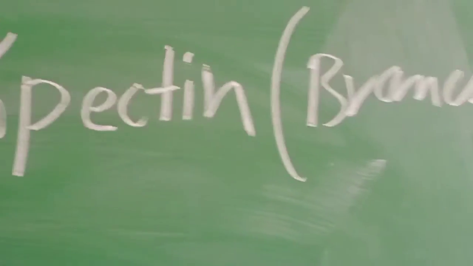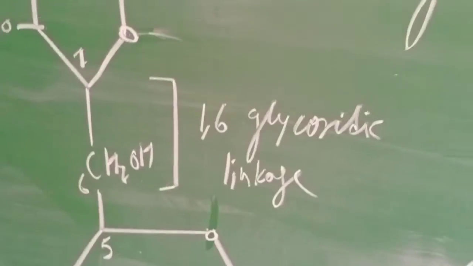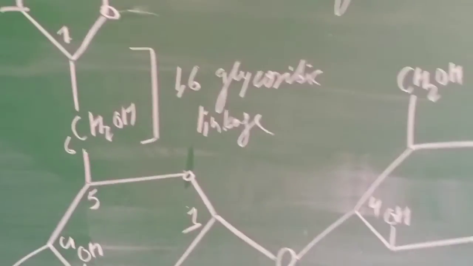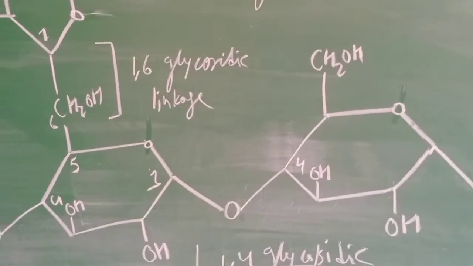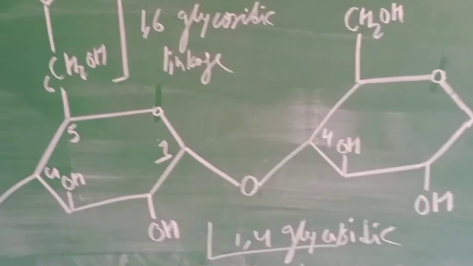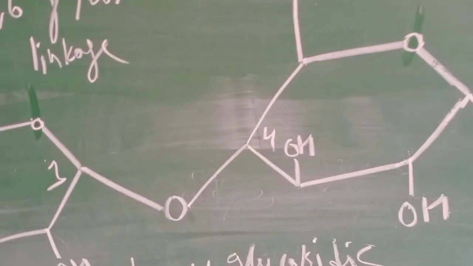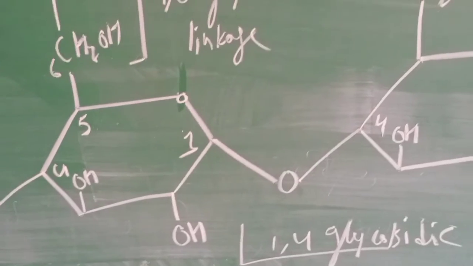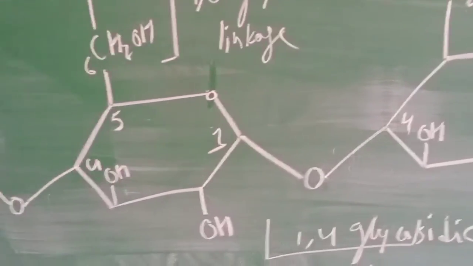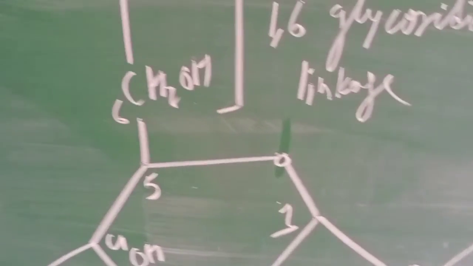It has a branched pattern. As you can see here in the structure of amylopectin, it is also composed of monomeric units which are linked in a pattern similar to amylose. The two monomeric units in amylopectin are also linked by a head to tail arrangement, as I discussed earlier in the case of amylose, and these units are linked together